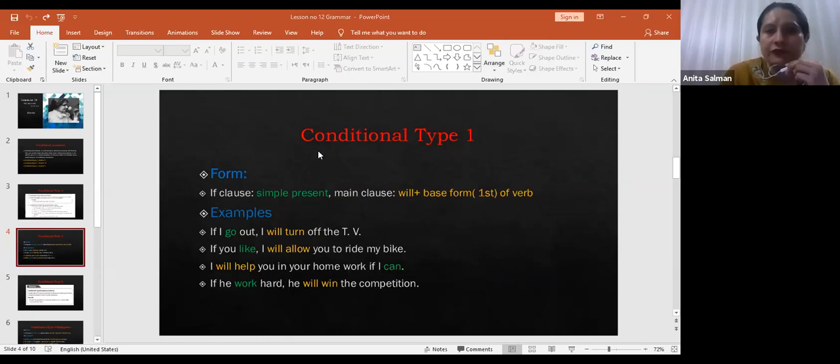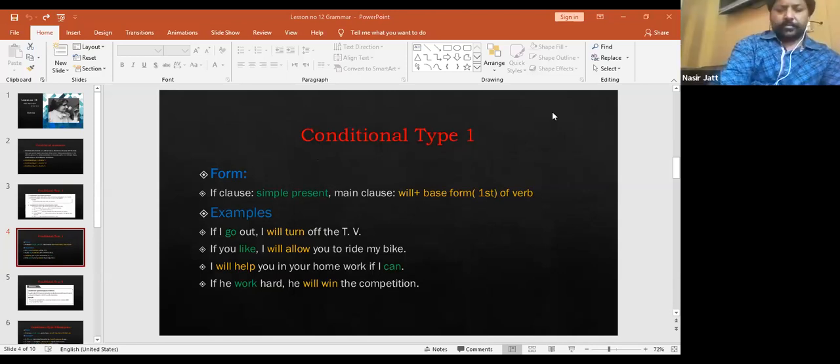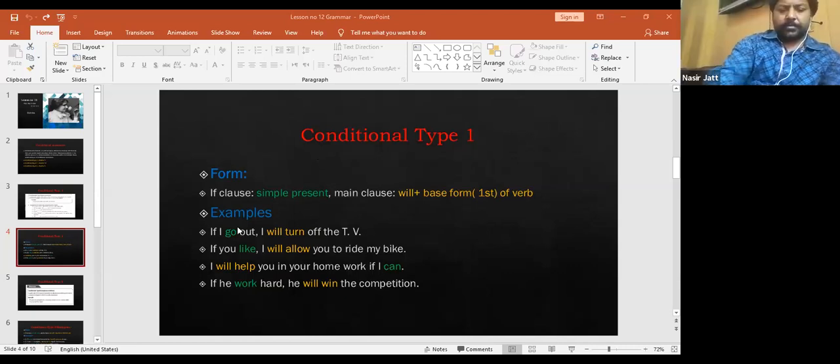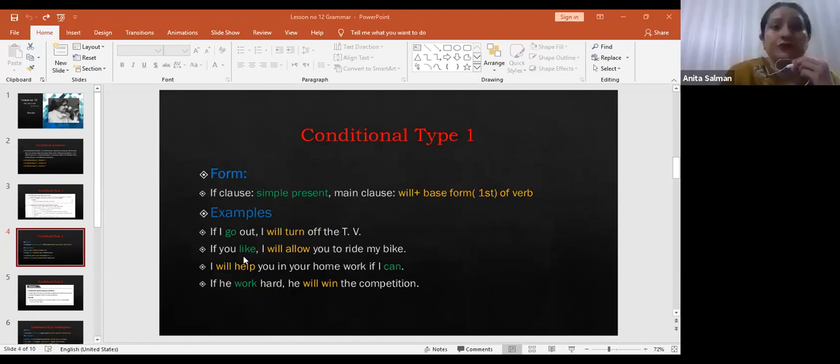The structure of conditional type 1: there are two clauses, the if clause and the main clause. The if clause consists of simple present tense, and in the main clause we use will plus the first form of the verb. Right, that you can see in the sentences. If I go out, I will turn off the TV. If you like, I will allow you to ride my bike. I will help you in your homework if I can. If he works hard, he will win the competition.